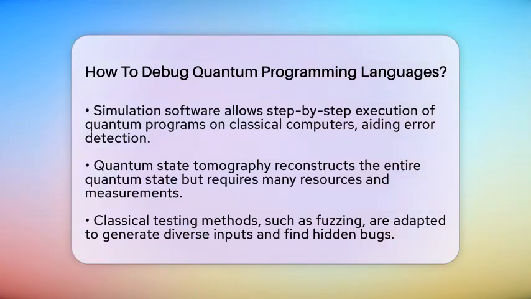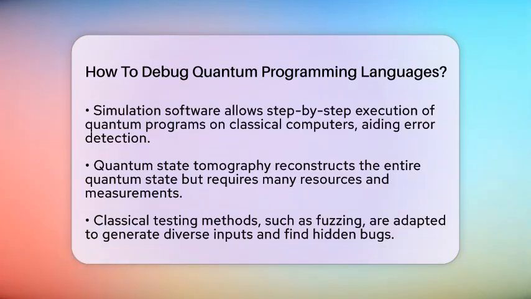Simulation tools are also vital. They let you run the quantum program step by step on classical computers. This shows how the quantum state evolves, helping you spot mistakes. But these simulations can be slow and require a lot of computer power, especially as the number of qubits increases.